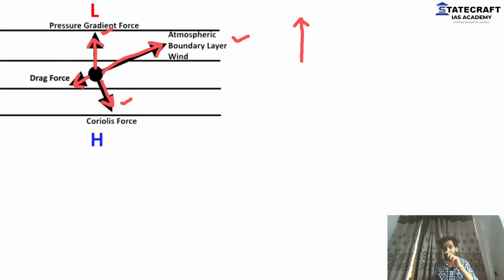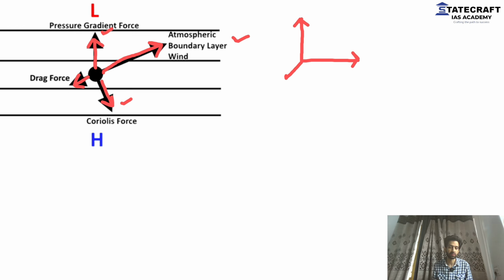And if the speed of wind is more, Coriolis force will be more. When we talk of ground level, the frictional force is very high. And because of that, the speed of the wind is less. So Coriolis force is not that high. We get a Coriolis force like this.